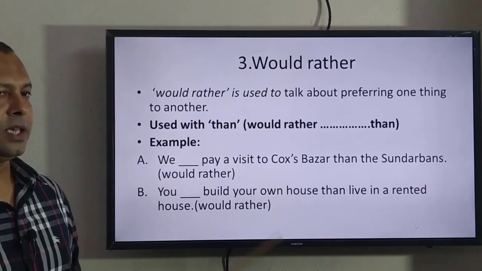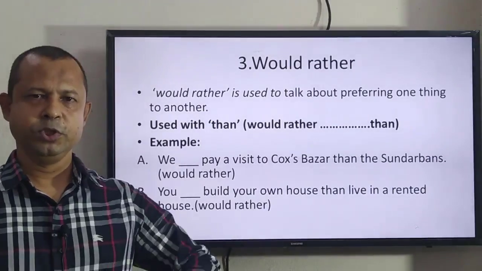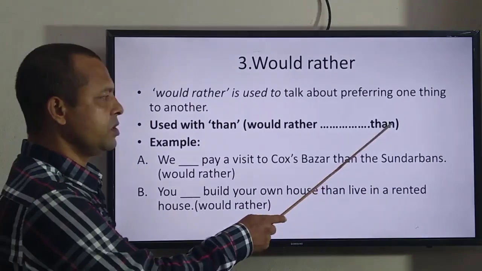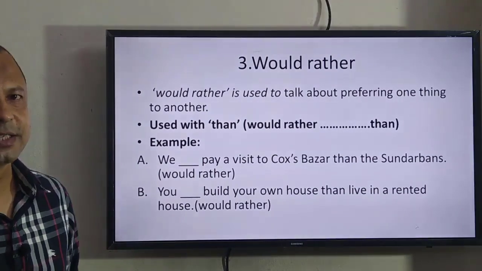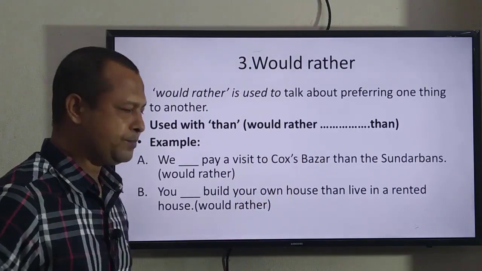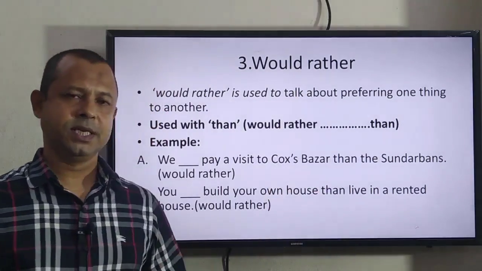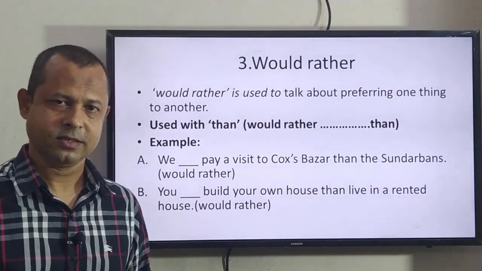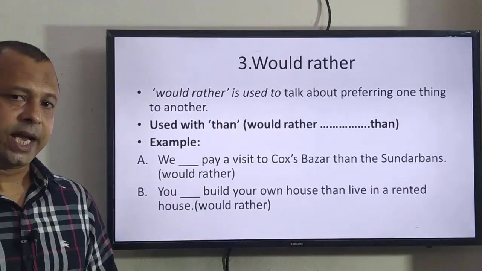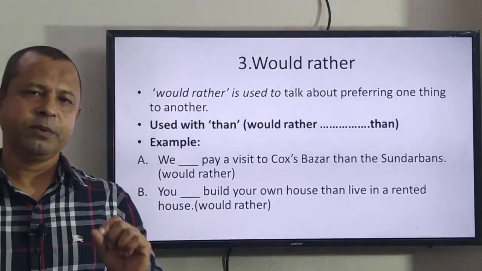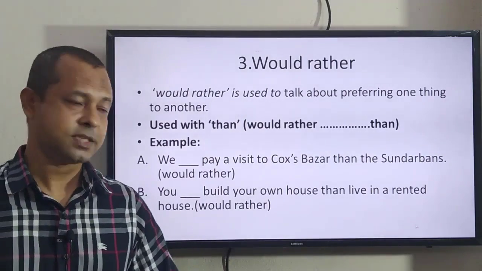Here you have to remember another thing, that would rather is followed by than. If you use would rather, then you have to use than. So, if you find than in a sentence, in that sentence you can use would rather. But remember, if than is present in a sentence, we also use no sooner had. When we use no sooner had, if you find a gap after the subject, then you have to use would rather. And about no sooner had I shall discuss later.